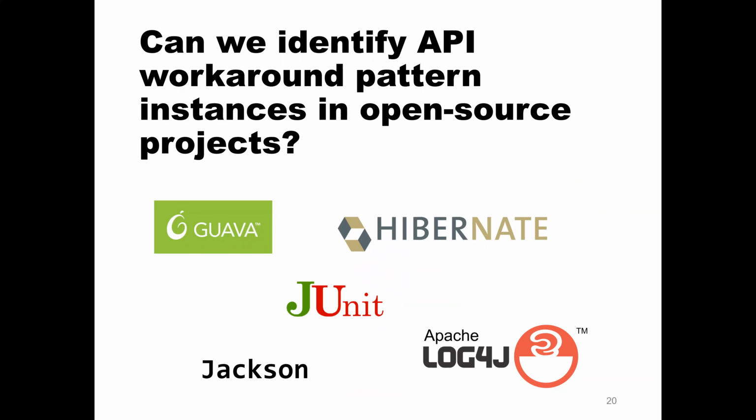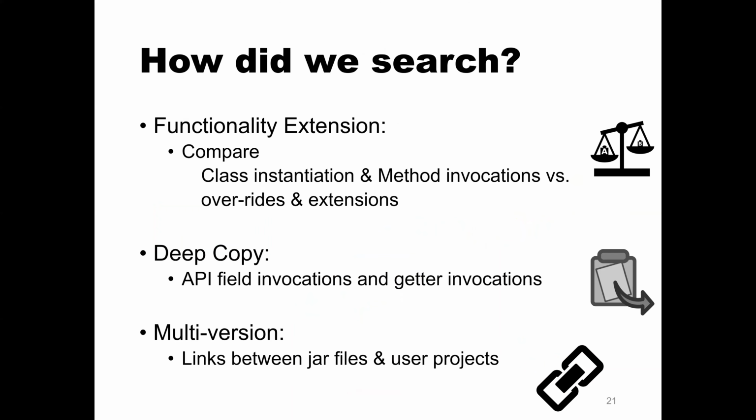So we used these 5 APIs, so Guava, Hibernate, JUnit, Jackson, and Log4j, to look for instances in open source projects that use these APIs. So instances of the 3 patterns I mentioned before. So we searched by comparing class instantiations and method invocations versus overrides and extensions. So if there's a lot more overrides and extensions, then it makes sense that there would be something weird going on there. So we look at those.